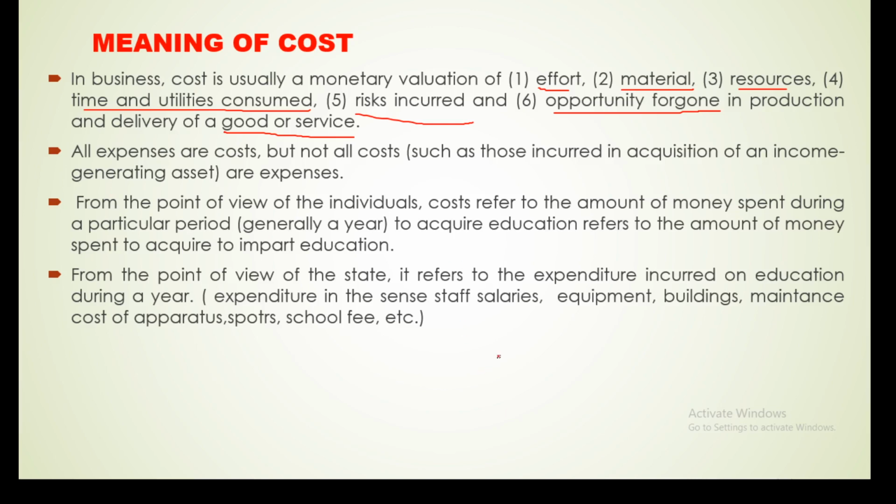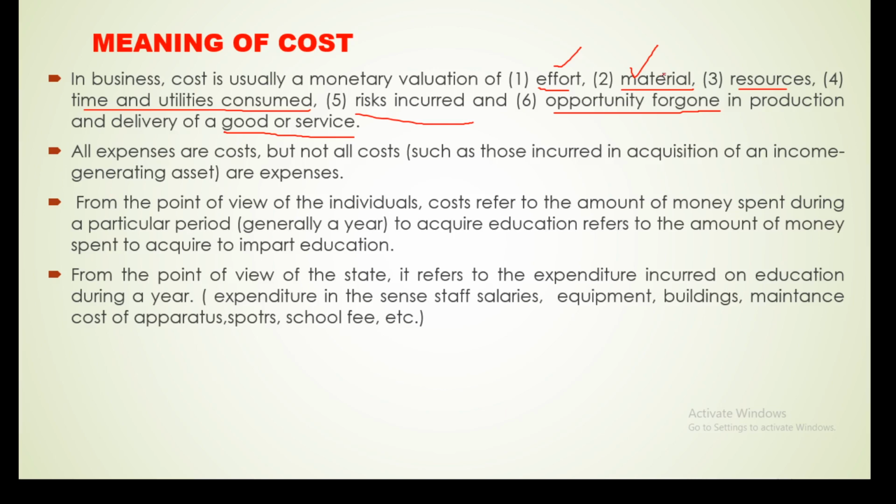Suppose a company produces a refrigerator. For producing the refrigerator, we need some effort, in the sense of the employees and the manager. They are all providing their effort, physical effort and mental effort. We also spend on materials, for purchasing machines and electronic gadgets for producing the refrigerator.